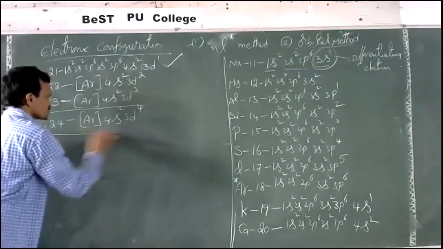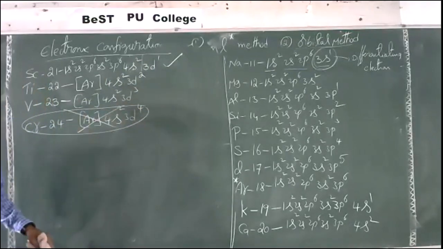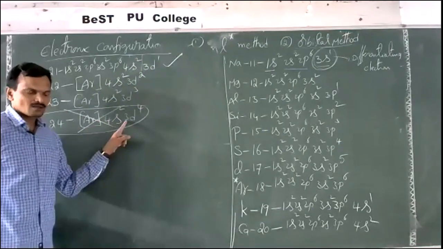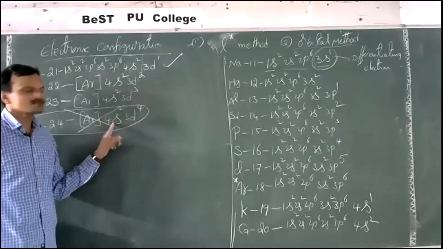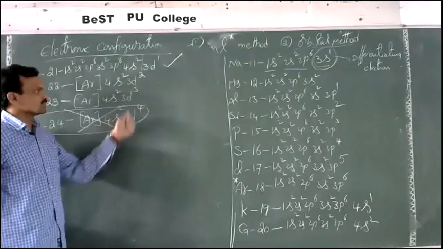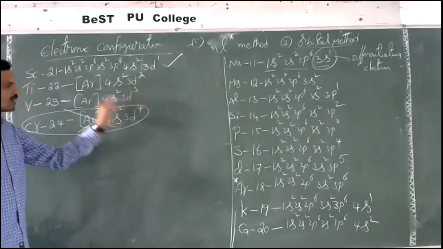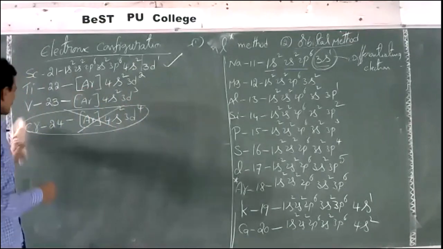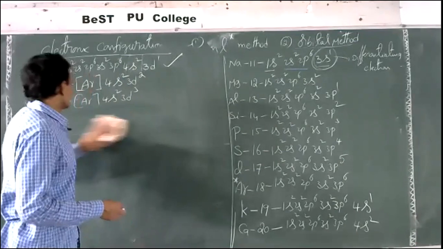But this configuration is wrong here. As per the rules we discussed, this looks correct. After complete filling of 4s, electron enters into the 3d. 4s2, 3d4 as per the trend. But actually, this configuration is not observed.